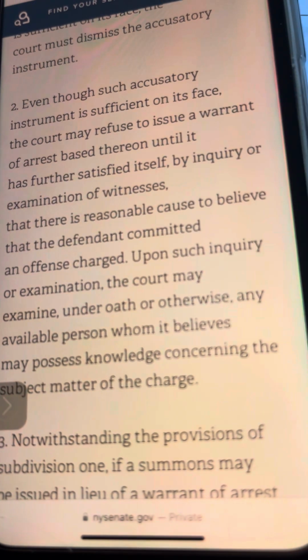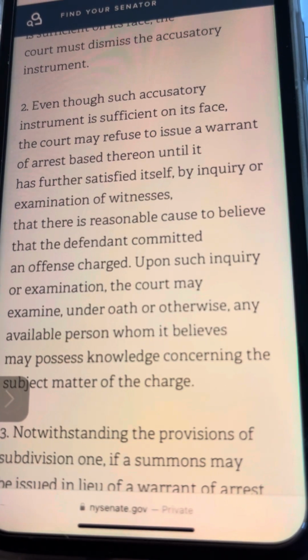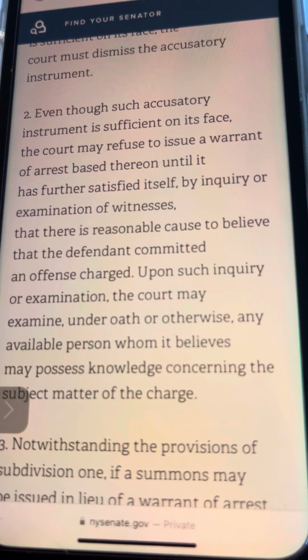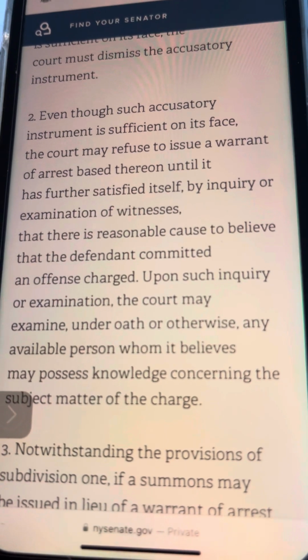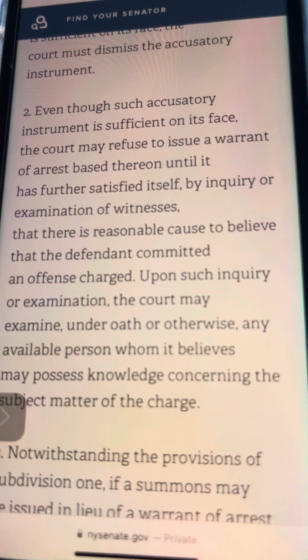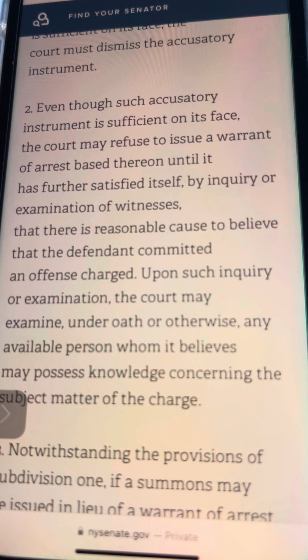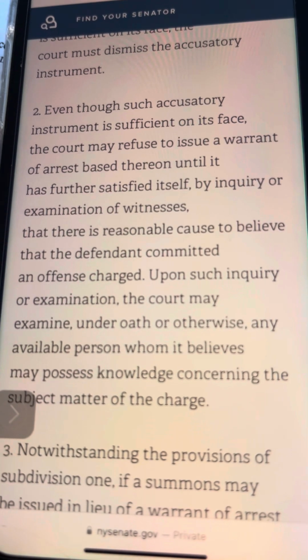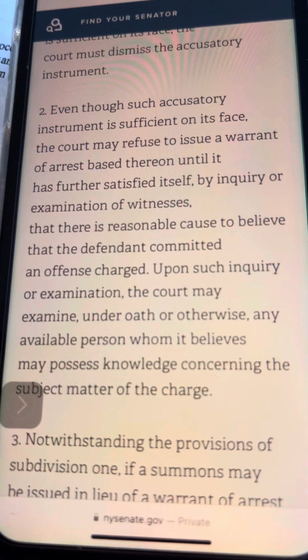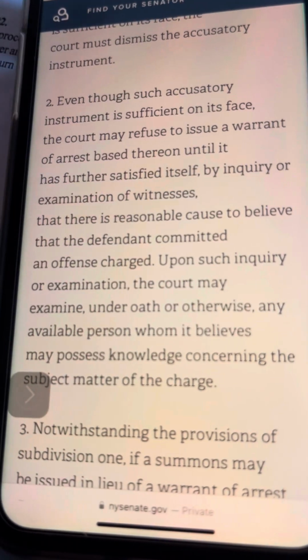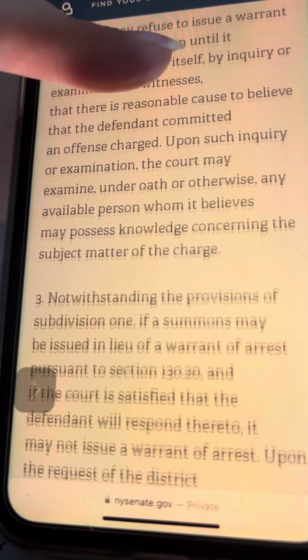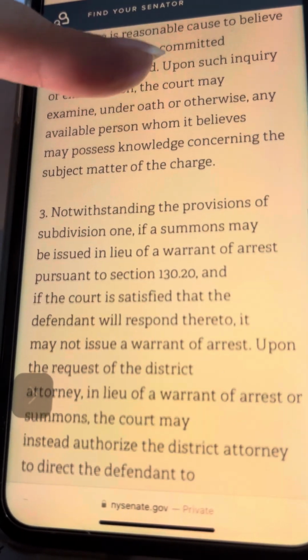Is there reasonable cause to believe that the defendant committed the offense? Upon such inquiry or examination, the court may examine under oath or otherwise any available person whom it believes may possess knowledge concerning the subject matter of the charge. So they're going after the witnesses to see if there's anything to it before they issue the warrant of arrest.